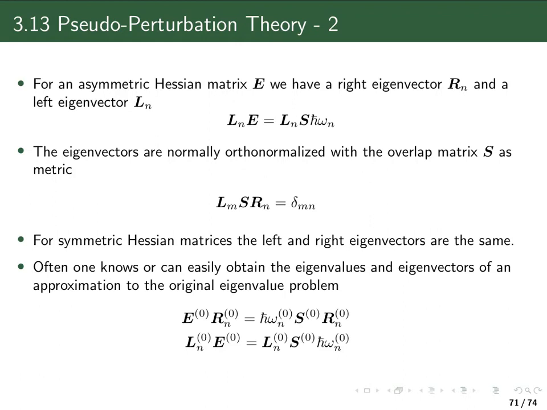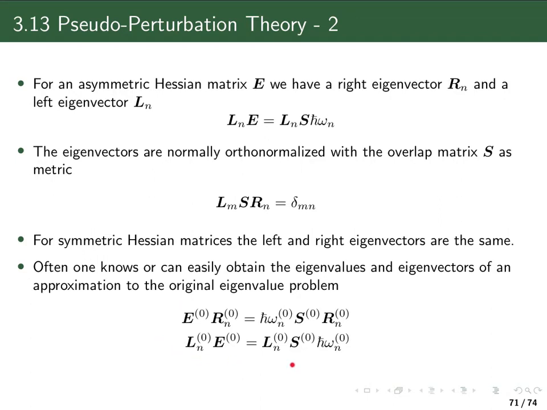But we can define an eigenvalue problem which is an approximation to the original one. And that one we want to solve. So we want to solve this approximate eigenvalue problem where we have approximated the matrix E and the overlap matrix S, and then have an eigenvalue problem for the right eigenvectors and an eigenvalue problem for the left eigenvectors.